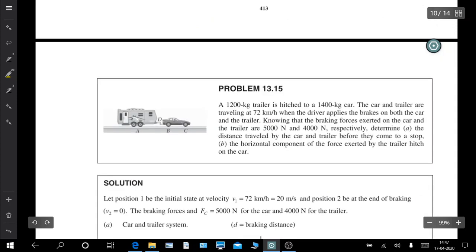Now come to the next example. A 1200 kg trailer is hitched to a 1400 kg car. The car and the trailer are traveling at 72 kilometers per hour.